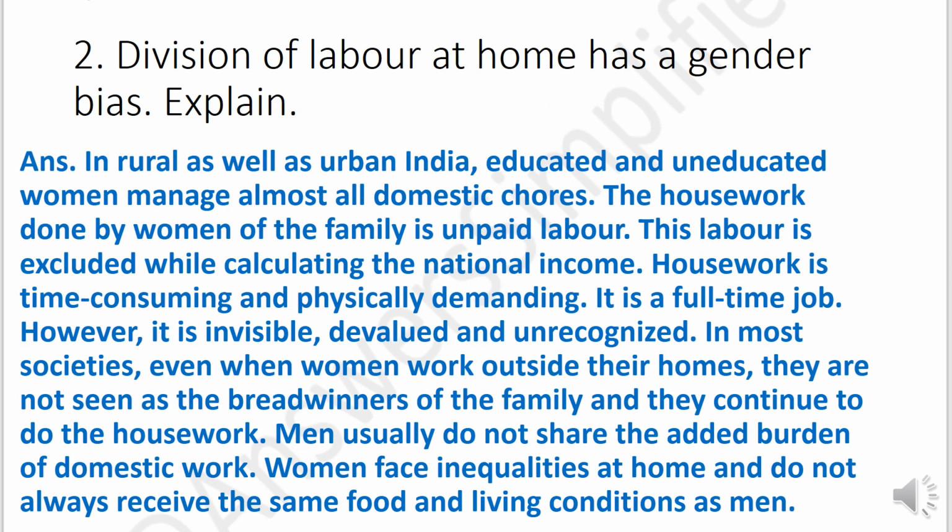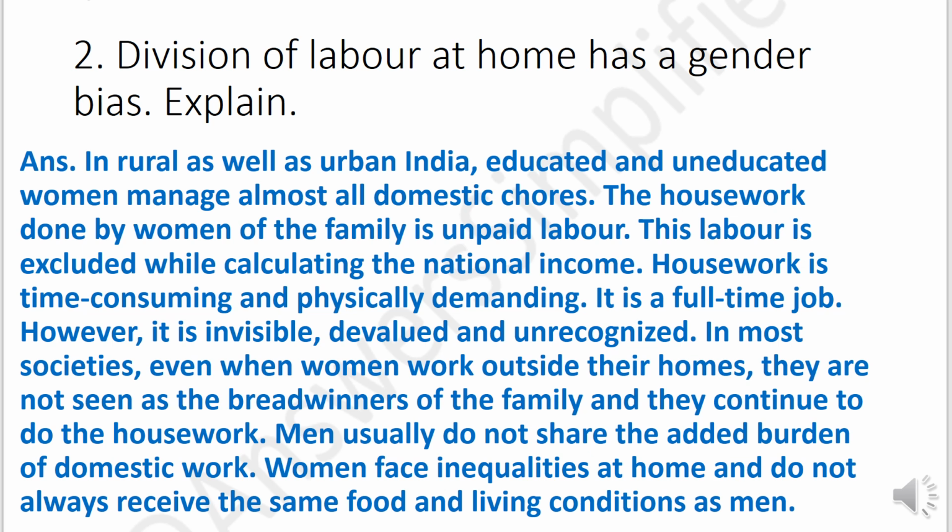Question 2. Division of labor at home as a gender bias, explain. Answer. In rural as well as urban India, educated and uneducated women manage almost all domestic chores. The housework done by women of the family is unpaid labor. This labor is excluded while calculating the national income. Housework is time consuming and physically demanding. It is a full-time job.